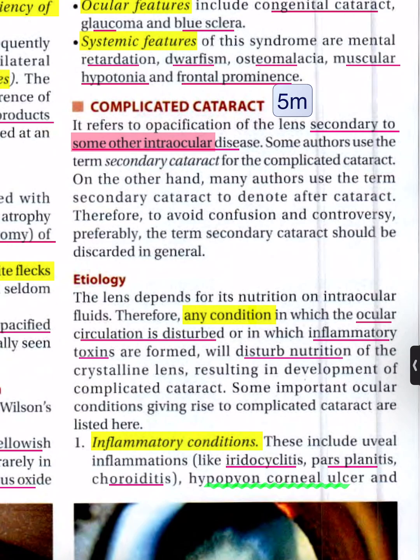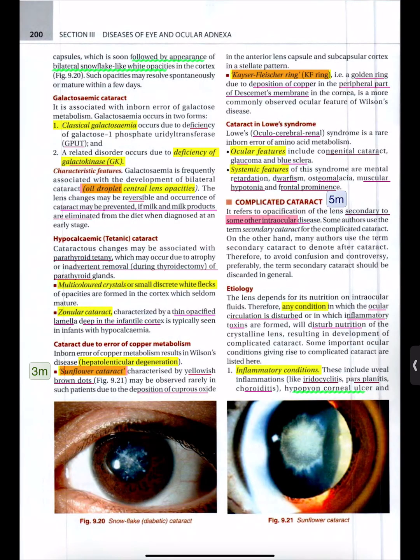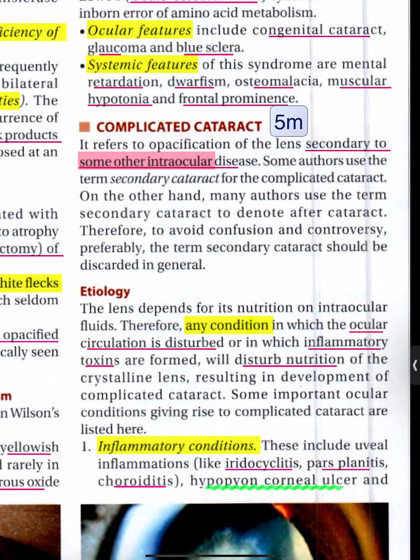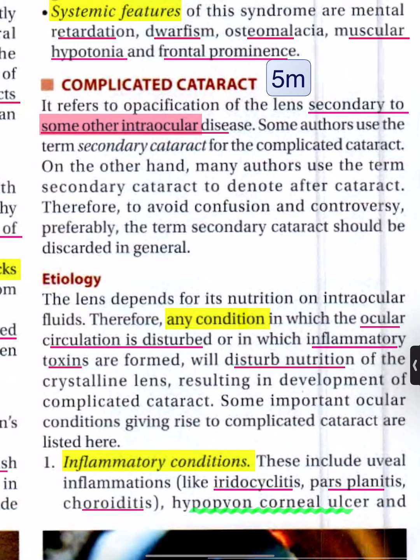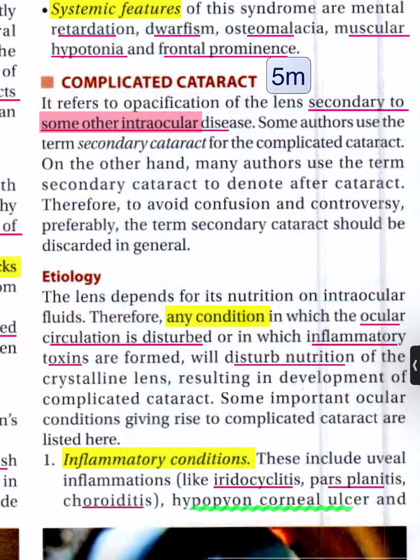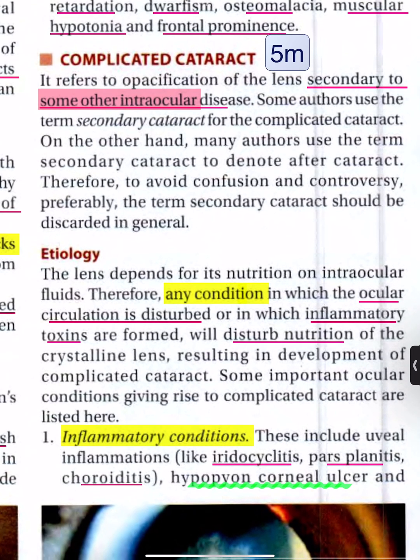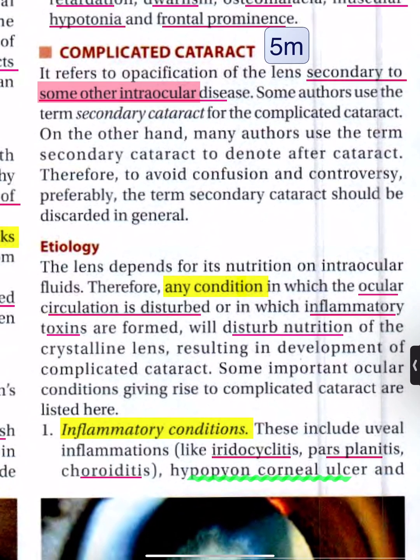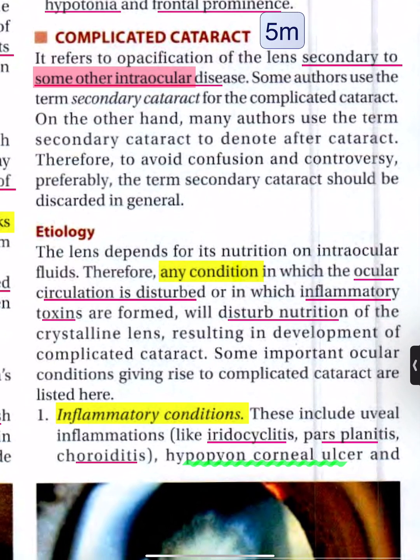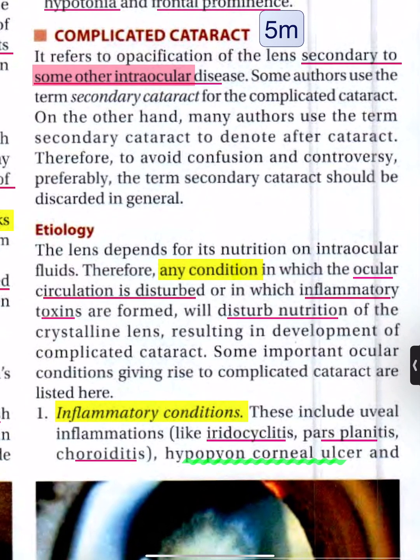Etiology. The lens depends for its nutrition on intraocular fluids. Therefore, any condition in which the ocular circulation is disturbed or in which inflammatory toxins are formed will disturb nutrition of the crystalline lens, resulting in development of complicated cataract. Some important ocular conditions giving rise to complicated cataract are listed here.